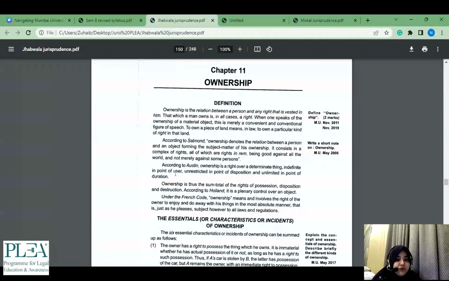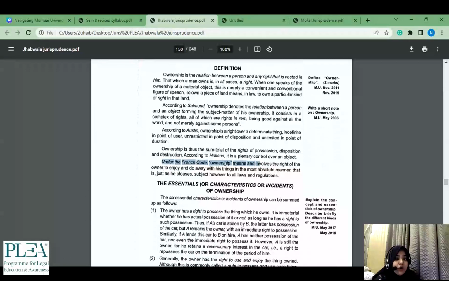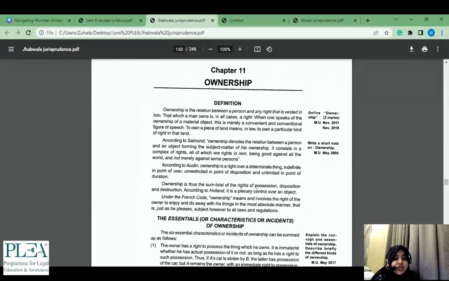For the French code, this is again one of the things which you can add in your 5 marker or a 12 marker, because this is something other than a general answer on ownership. If you remember, these are a few additional points, because otherwise in ownership you would just be writing till the definition is done.